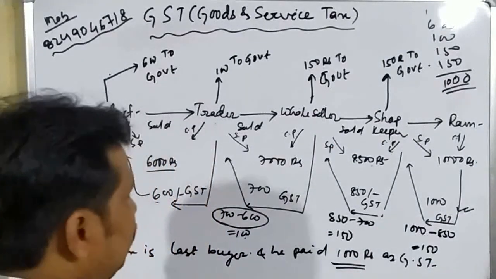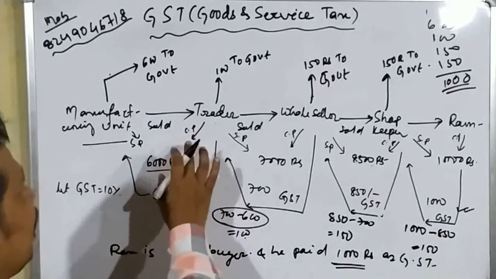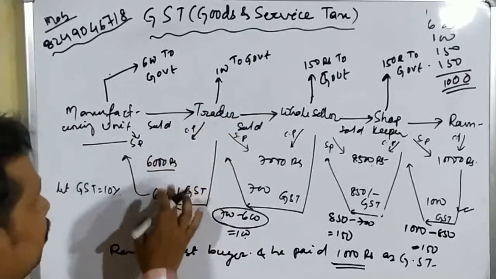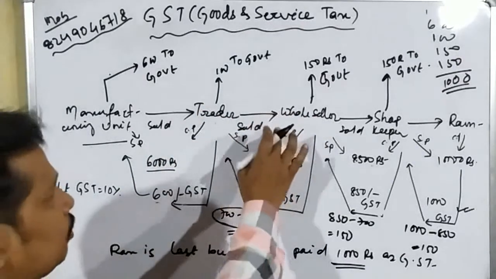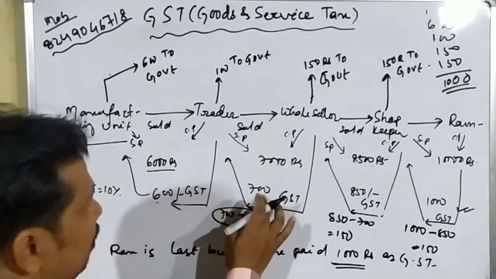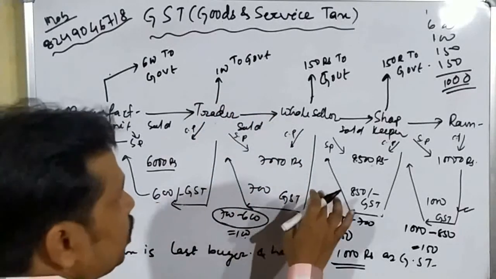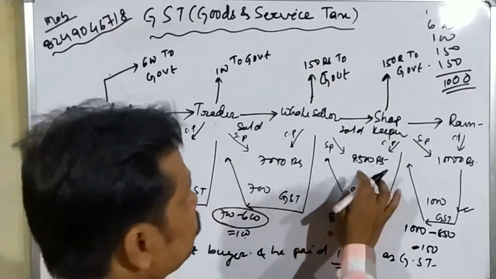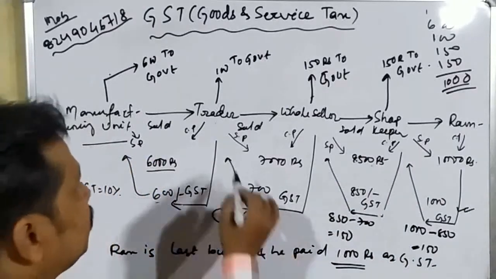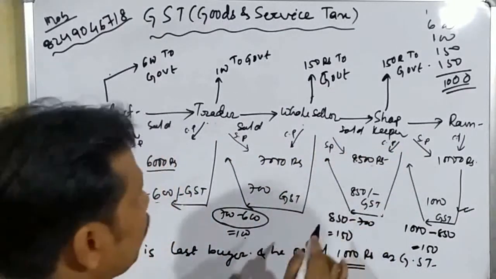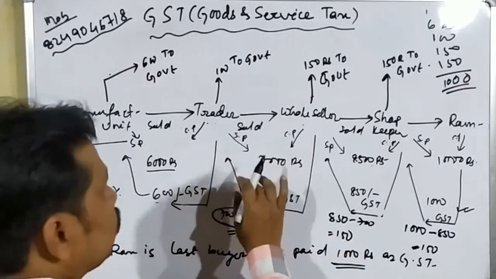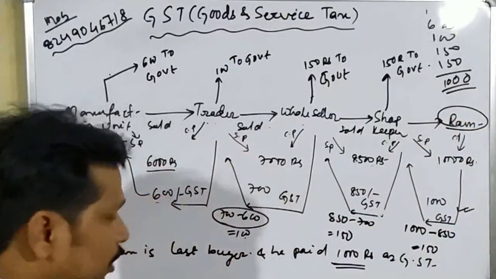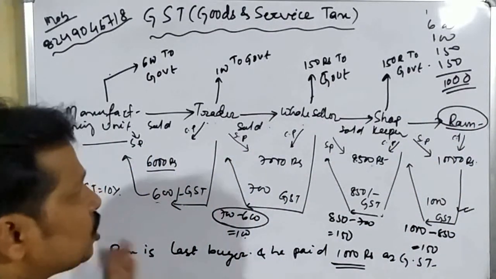So Ram has paid the total GST. Whatever the amount of GST the trader has given, he has got from the wholesaler, and the wholesaler gave 700 rupees as the GST. So he has got it from the shopkeeper, and the shopkeeper has given 850 as the GST. So he has got it from Ram. This trader, wholesaler and shopkeeper are not using that mobile, and they are not the final buyer. The final buyer is Ram. So Ram will pay the total GST. This is the GST algorithm.